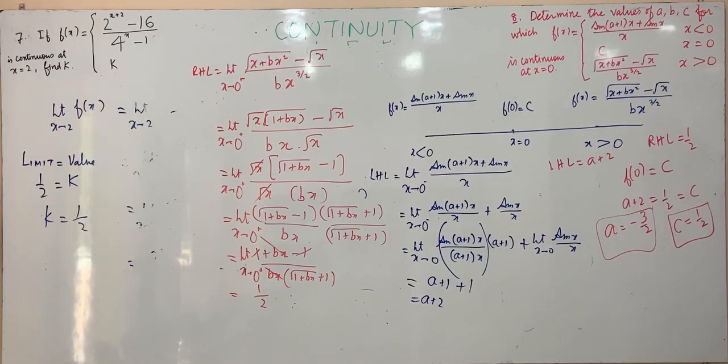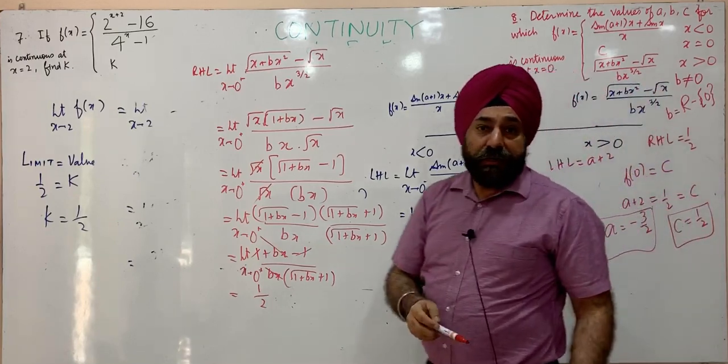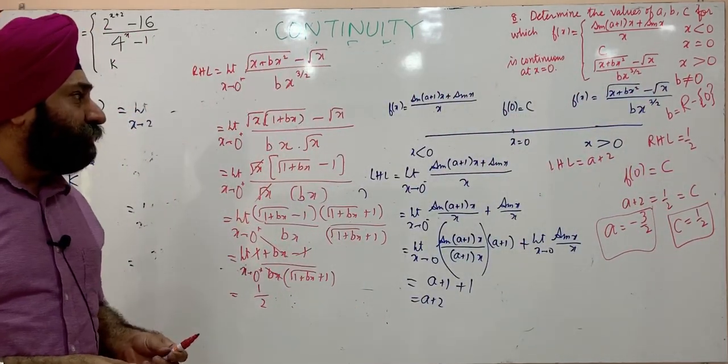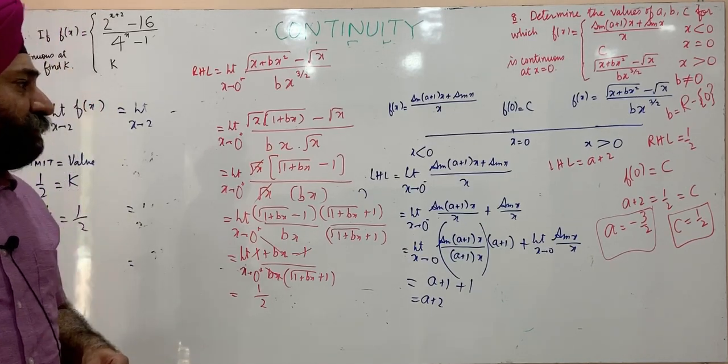And what about b? There is no b in this relation. So we will find the value of b. For the function to be defined, b should not be equal to 0. So our answer will be that b is any real number except 0. b is all real numbers except 0. So these are the values: a is minus 3 by 2, b is all real numbers except 0, and c is 1 by 2.